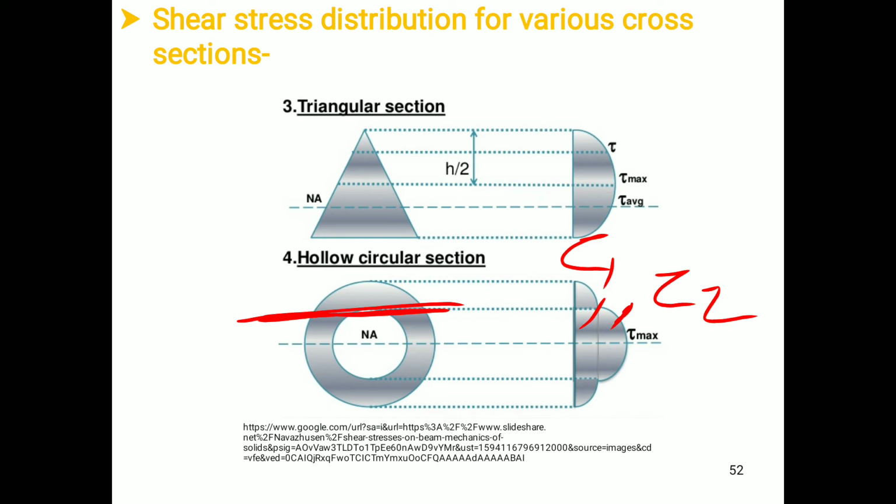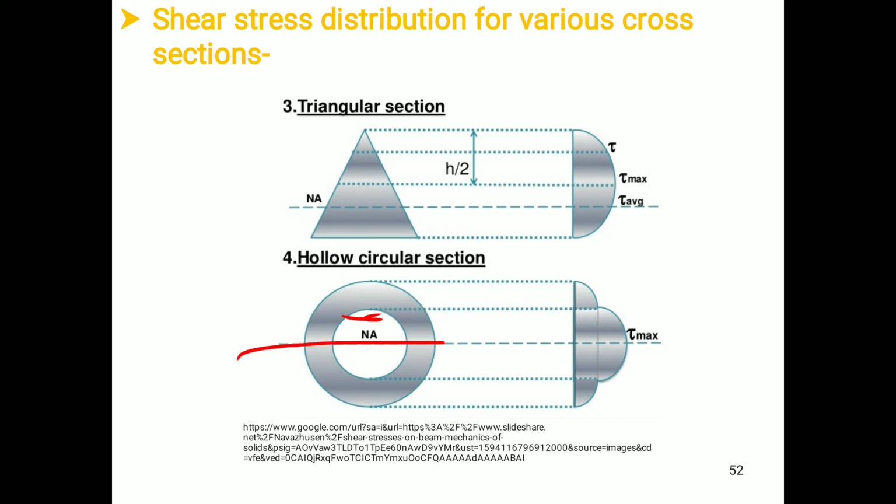This tau 1 is for the external diameter of the hollow circular section, and this tau 2 is for the internal diameter of this circle. And at the neutral axis we have maximum shear stress. As it is symmetrical about the x-axis, we have the same shear stress distribution diagram.